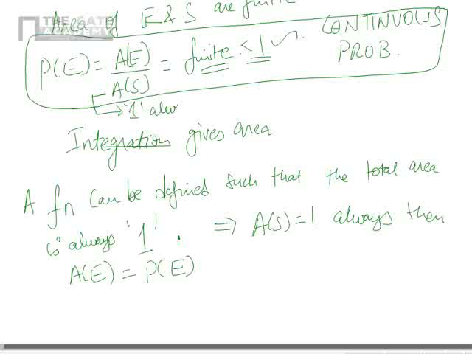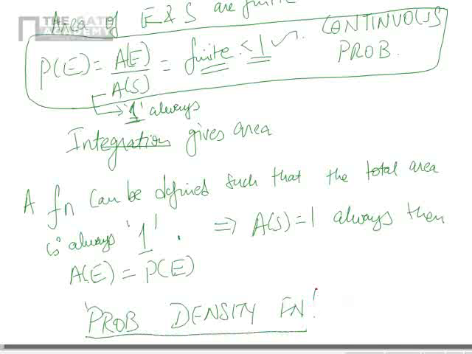I am going to define a function like this such that area of S means what? It can take all values. So integration for all those values is 1, whereas integration that means area of E will become probability of E. Such a function is called the probability density function. Clear? So we are starting with the probability density and probability distribution functions.